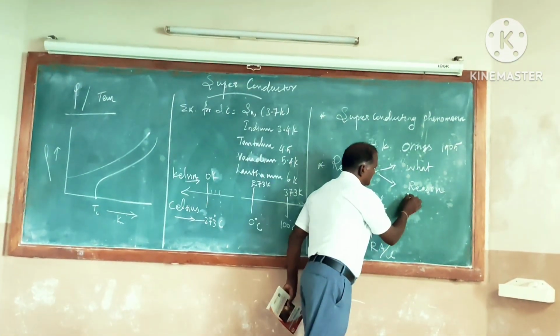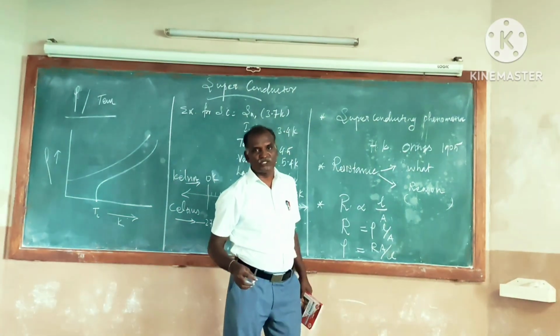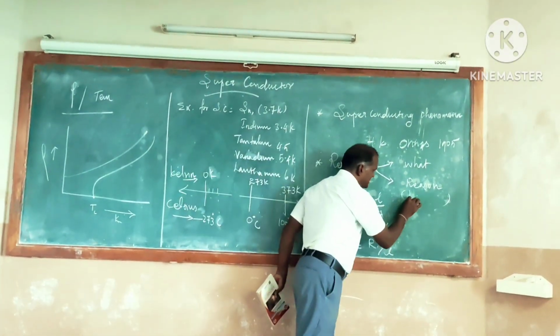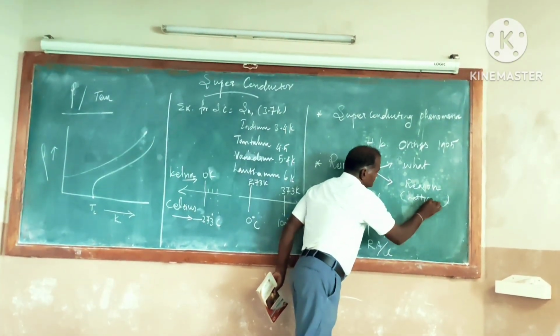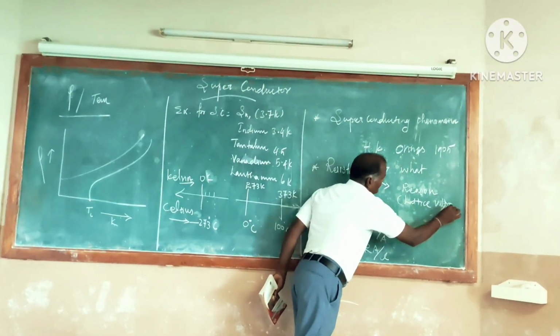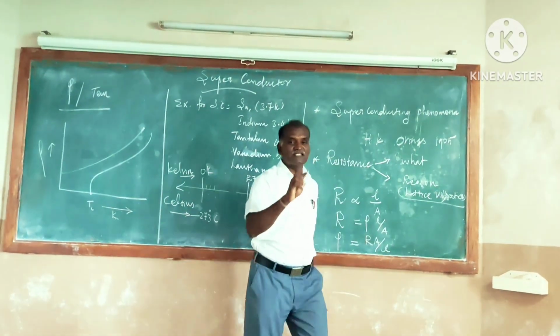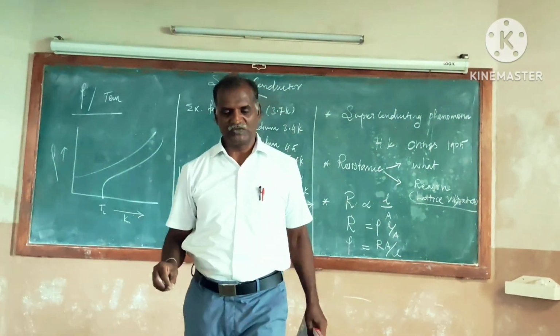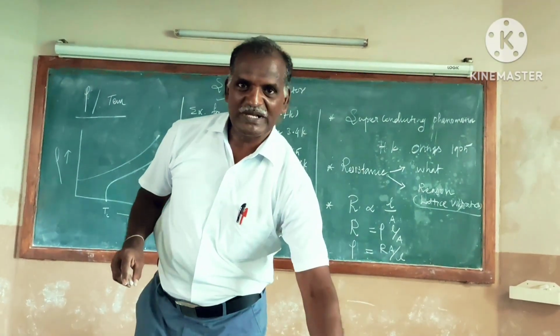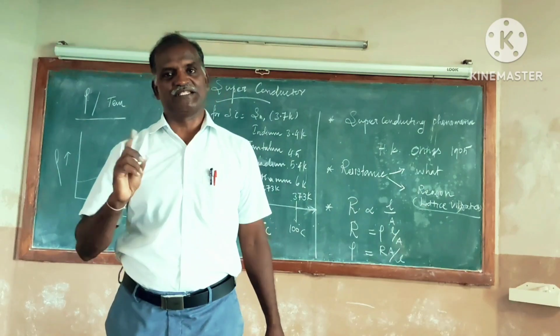Here you can come to the conclusion that lattice vibration is the main reason for the existence of resistance. Even the lattice vibration is directly proportional to temperature.